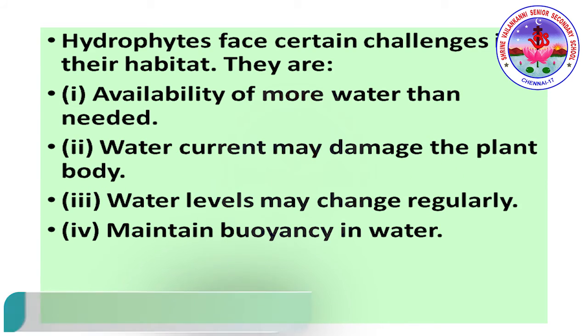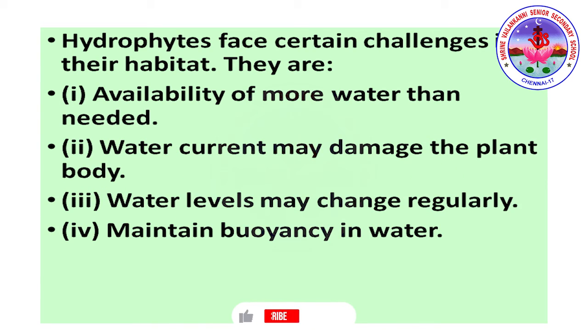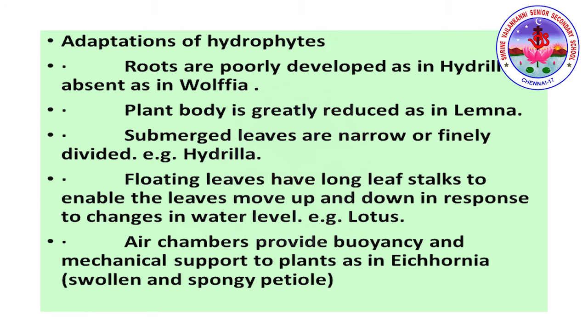Hydrophytes face certain challenges in their habitat. They are availability of more water than needed, water current may damage the plant body, water levels may change regularly, and the need to maintain buoyancy in water. Adaptation of hydrophytes. Roots are poorly developed as in hydrilla or absent as in wolffia. Plant body is greatly reduced as in lemna.